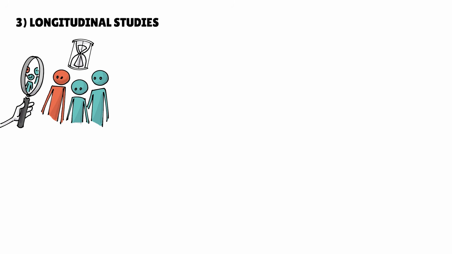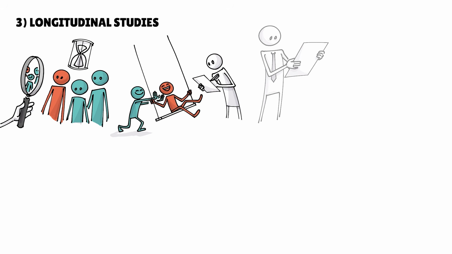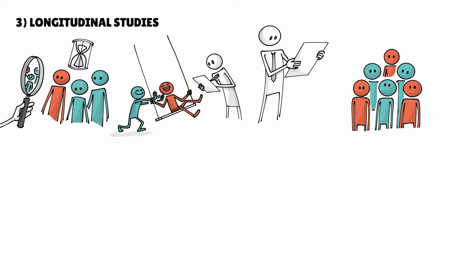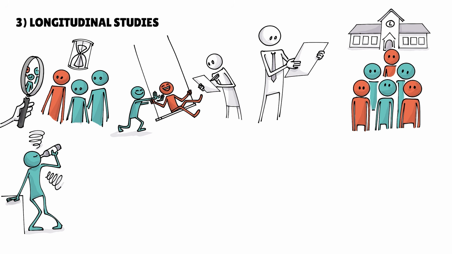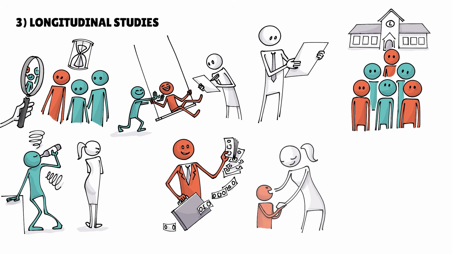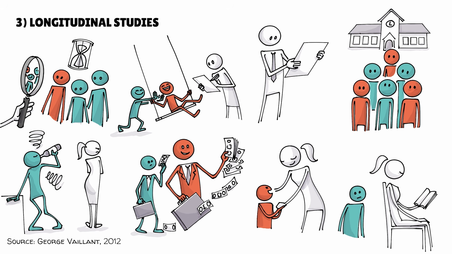Longitudinal studies track the same people over many years to check time order. The Grant study, for example, tracked 268 Harvard-educated men since 1938. It found that alcoholism was the main cause of a divorce and that men who earned more typically had warm childhood relationships with their mothers. Those who earned less didn't.